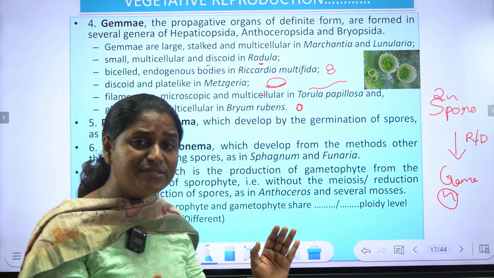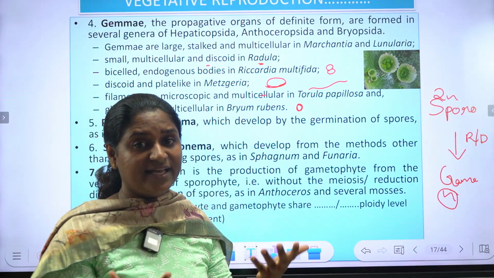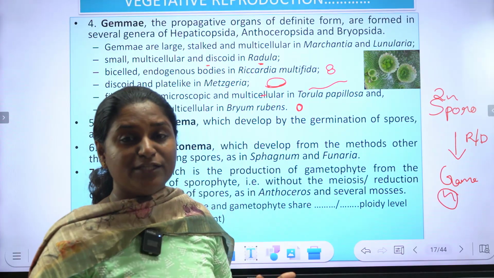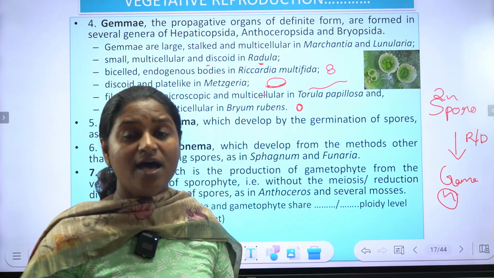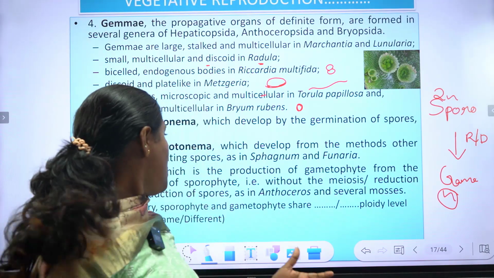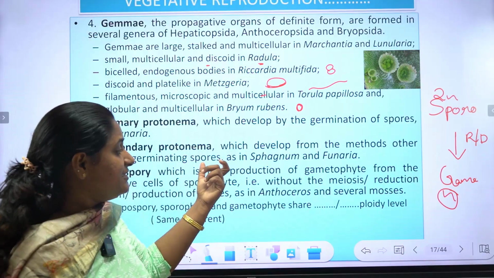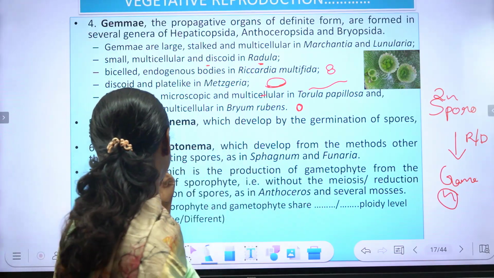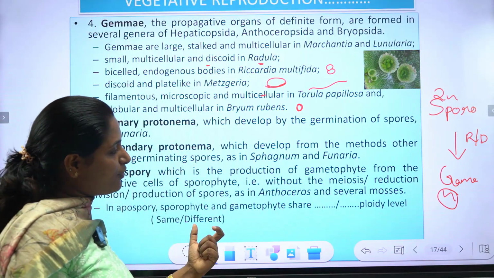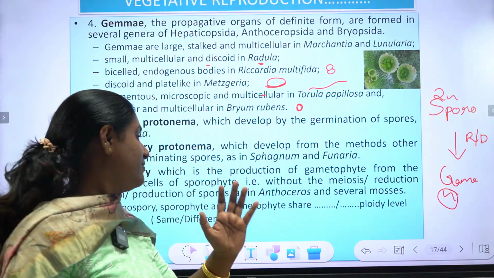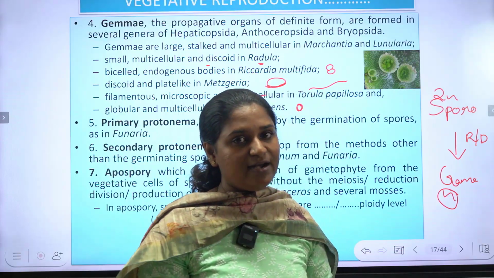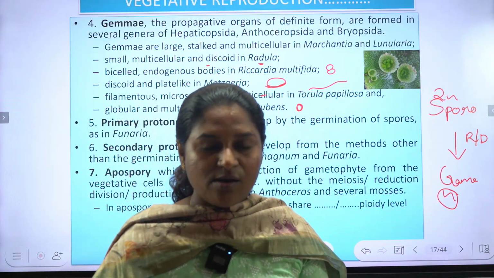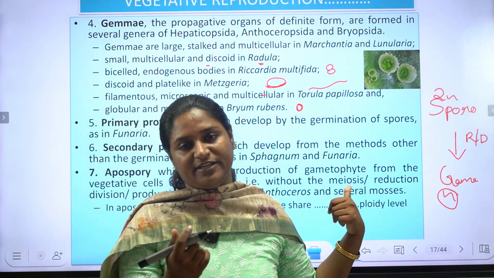റിഡക്ഷൻ ഡിവിഷനോ മിയോസിസോ ടേക്ക് പ്ലേസ് ചെയ്യാതെ ഡയറക്റ്റ് ആയിട്ട് ഗമറ്റോഫൈറ്റ് ആയിട്ട് സ്പോറോഫൈറ്റിക് ടിഷ്യൂ ആക്ട് ചെയ്യുന്ന അവസ്ഥയാണ് അപ്പോസ്പോറി. Apospory, which means the production of gametophyte from the vegetative cells of the sporophyte, that is without meiosis or reduction division. This is seen in Anthoceros and several mosses. My question is, what will be the ploidy of this gametophyte?